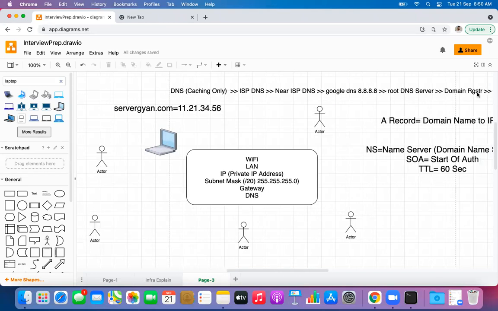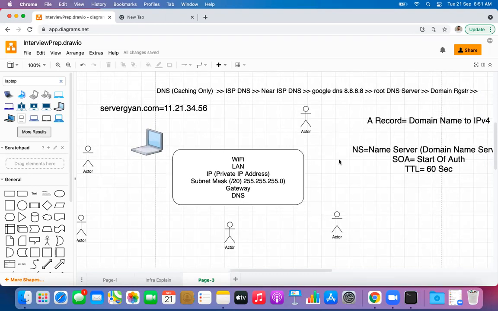Okay, so the point is that DNS caching is directly related to TTL. Whatever TTL we are setting, it will keep the record only for that time, right? Right. Okay. Any other question, guys, here? Because these are the concepts which we know, but we do not know how it is working in the backend.